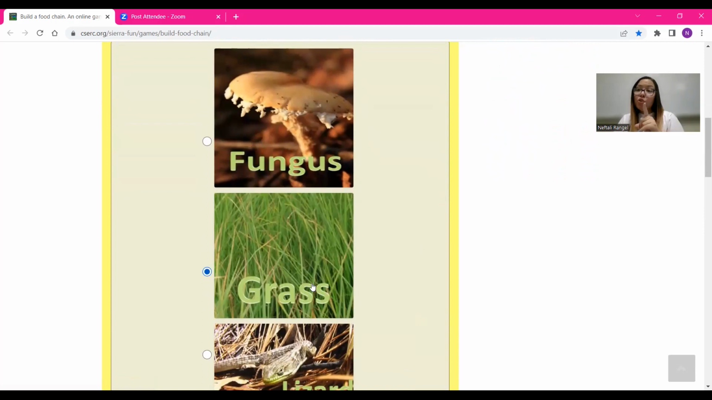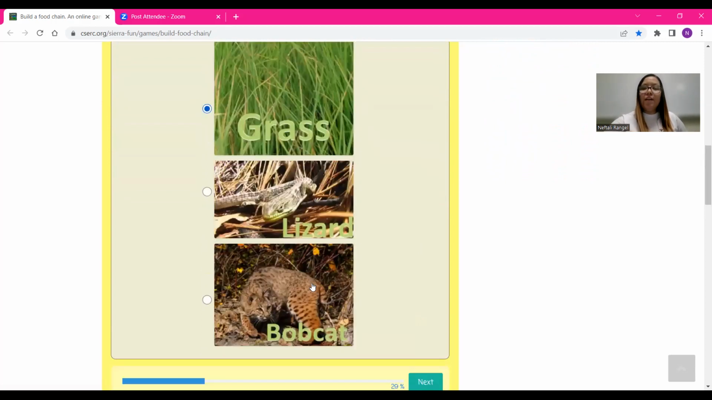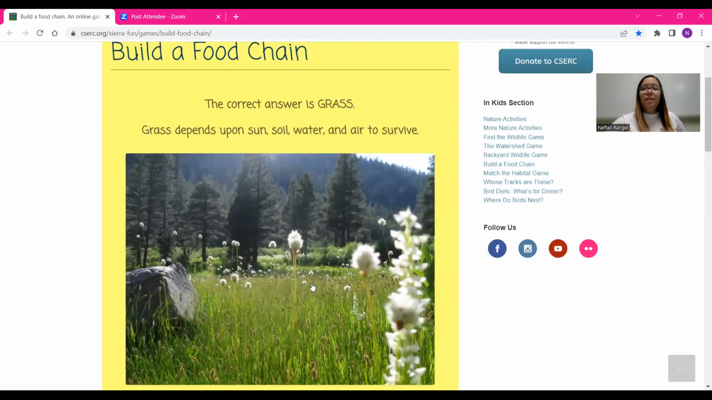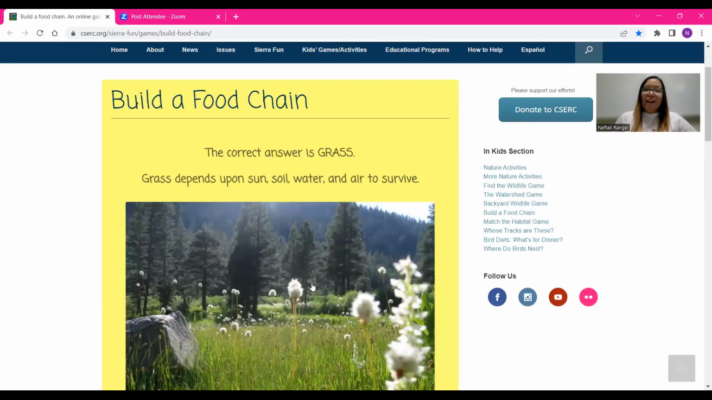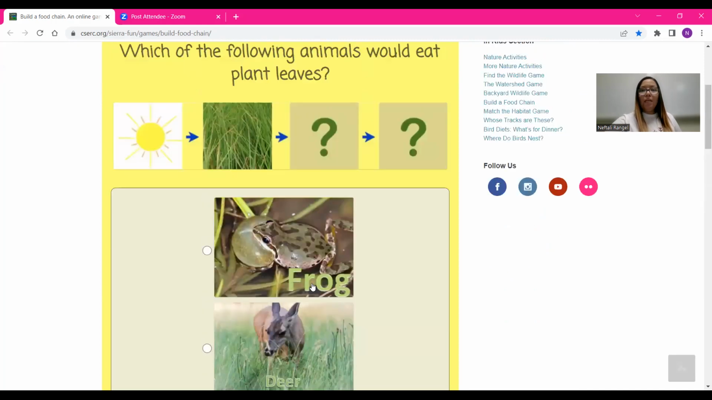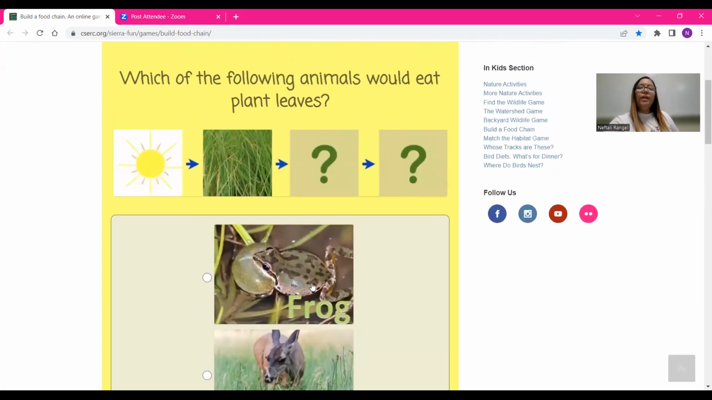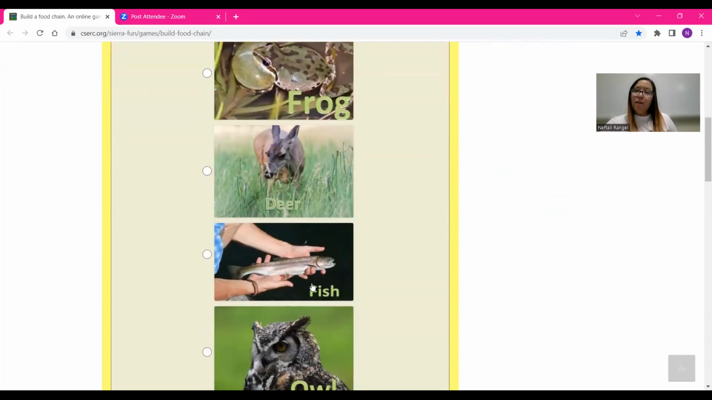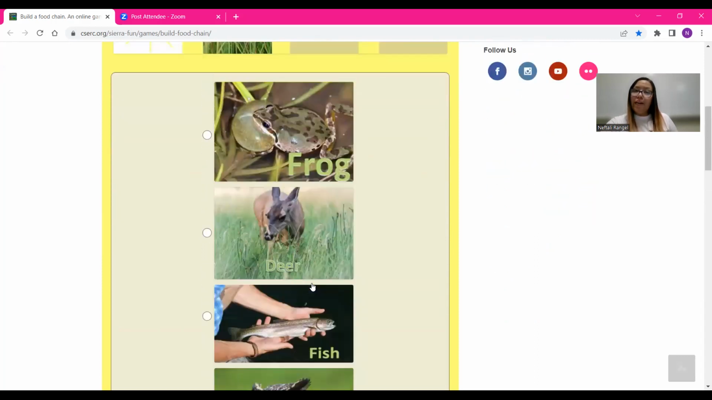Because producers, which is grass, make their own food. And to make their own food, you need the sun. So let's say that's right. The correct answer is grass. Grass depends upon soil, sun, water, and air to survive. Now, which of the following animals would eat plants? Plant leaves, a frog, deer, fish, or an owl?